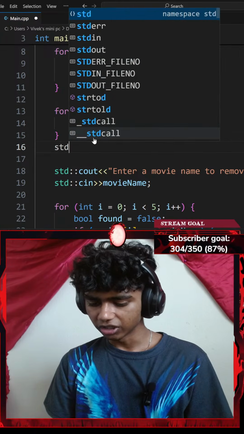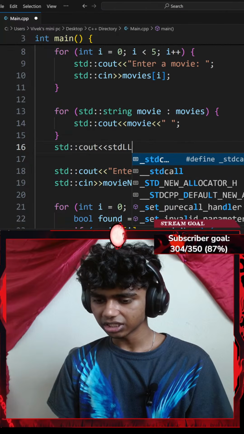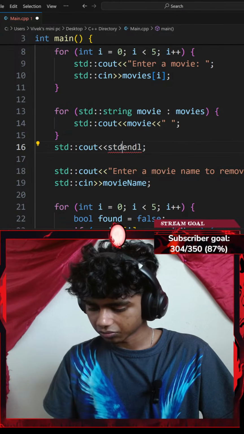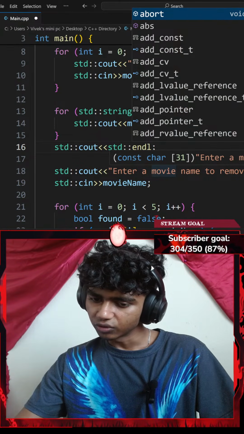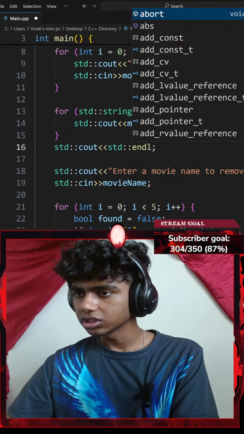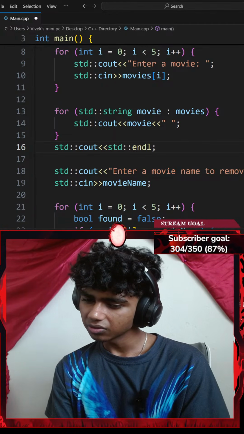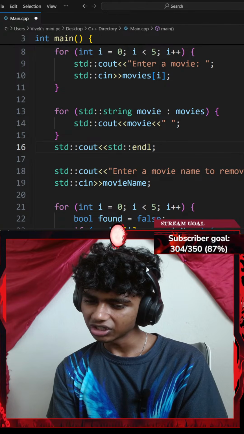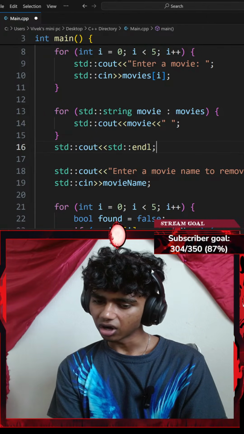I want to insert my movie with another insertion operator of an empty space. Outside my for loop, I'll go with a standard console output with an insertion operator of a standard end line. Okay, ending with a semicolon. Okay, movies has to be... let me just do this. Movies has to be a standard array or standard vector if you want to do that though. I see. What you're doing is wrong, I think so.